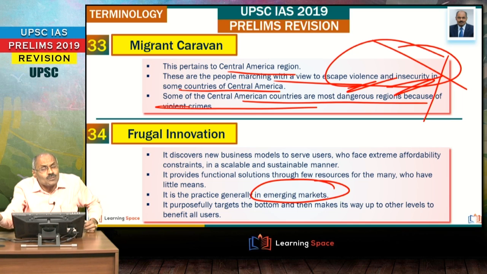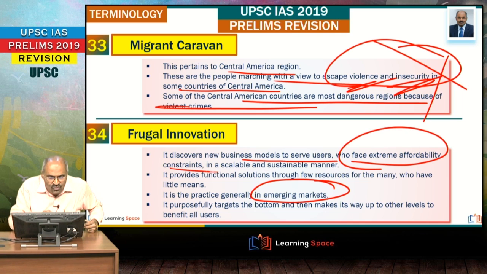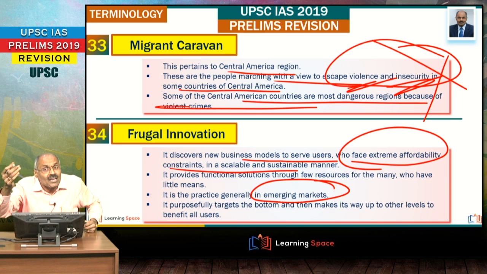This word is basically used in the context of emerging economies. It discovers new business models to serve the users who face extreme affordability constraints, or you can say the persons who are not able to spend much money. If innovation benefits them, that is known as frugal innovation. And India is known for frugal innovation, please don't forget.